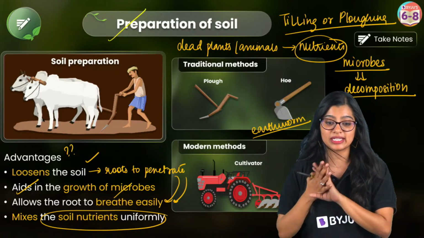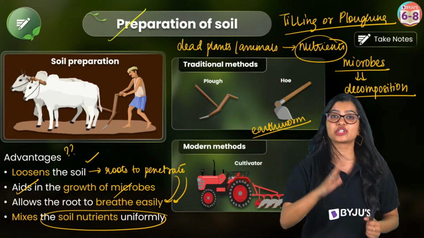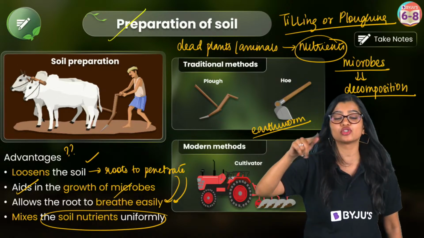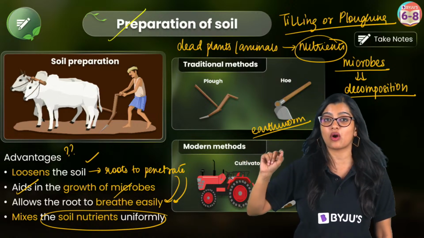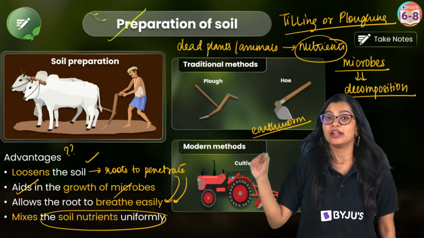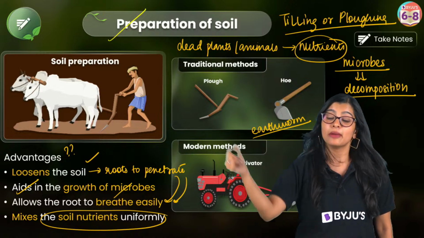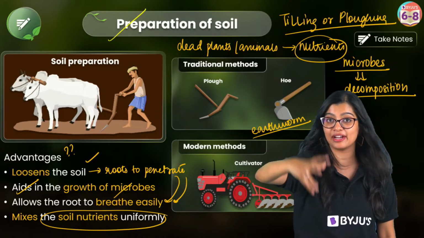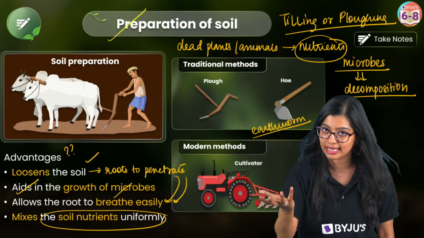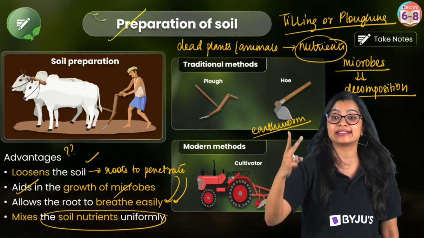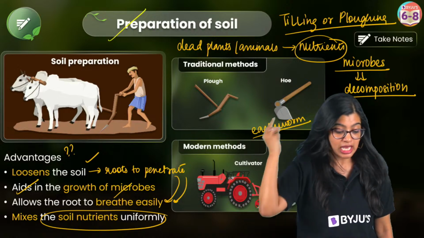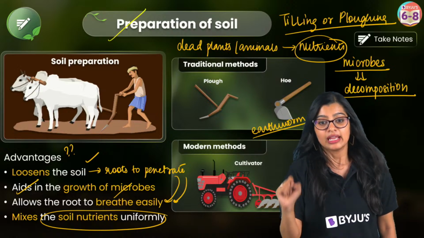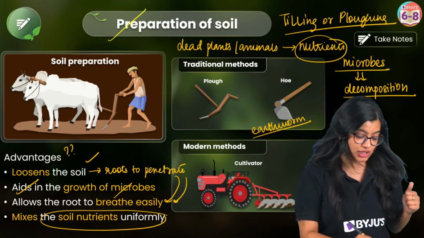So, quickly to recall, preparation of soil is loosening and turning the soil, and this process is what we call tilling or plowing. Now, why should we do tilling and plowing? Because it allows the roots to penetrate deep into the soil and allows it to breathe easily. Secondly, it aids in the growth of microorganisms. Thirdly, it mixes the nutrients uniformly.